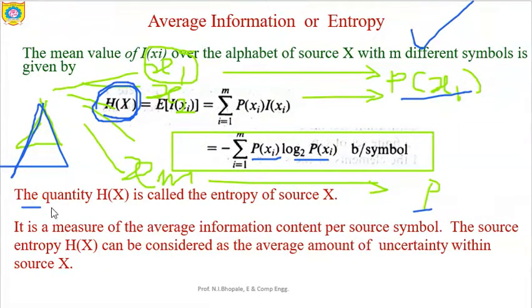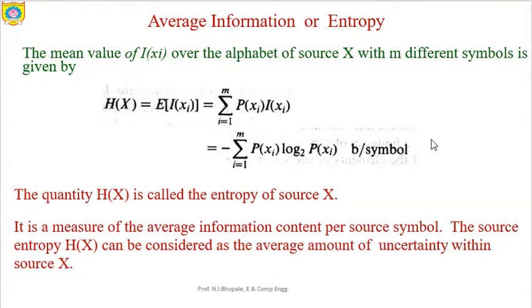The quantity H(X) is called the entropy of a source X. It is a measure of the average information content per source symbol. The source entropy H(X) can be considered as the average amount of uncertainty within source X. This is how entropy is defined in a simple way.